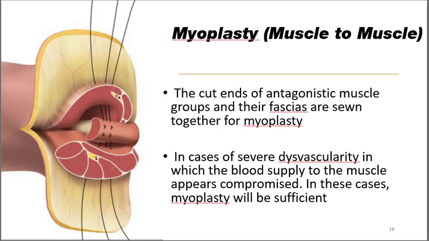The second technique of muscle stabilization is known as myoplasty, and this is performed in most of the diaphyseal amputations. Here, the muscle bellies are transected, or cut during the amputation, and it is difficult to attach the muscle to the bone if they have a thicker distal fascia, aponeurosis, or tendon. This is the circumstance in the majority of transfemoral or transtibial amputation, where you transect the muscle bulk at